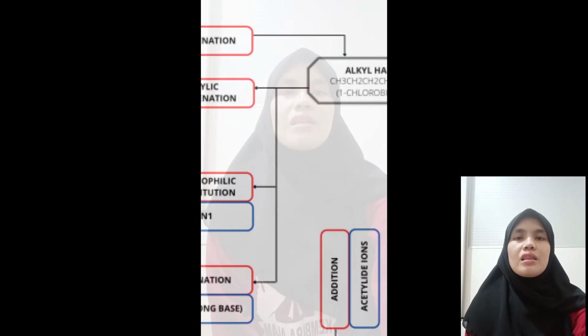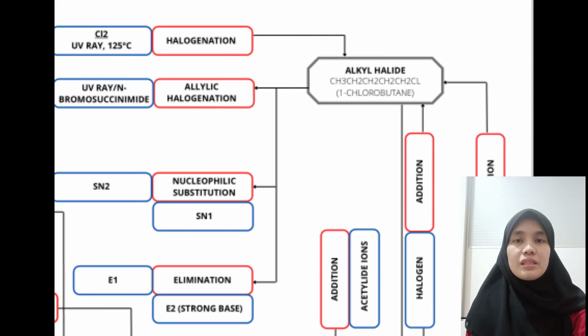Next, I will present about synthesis and reactions of alkyl halide. The first one is free radical halogenation from alkane. Chlorination produces a mixture of products in the presence of UV ray at 125 degrees Celsius. Next, free radical allylic halogenation. Halogen is placed on a carbon directly attached to the double bond in the presence of UV ray and bromosuccinimide. For the substitution reaction, the halogen atom on the alkyl halide is replaced with a nucleophile. Elimination reactions produce a double bond. The alkyl halide loses a hydrogen and the halide, also called dehydrohalogenation.